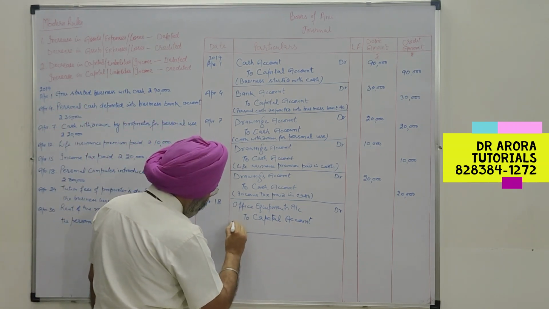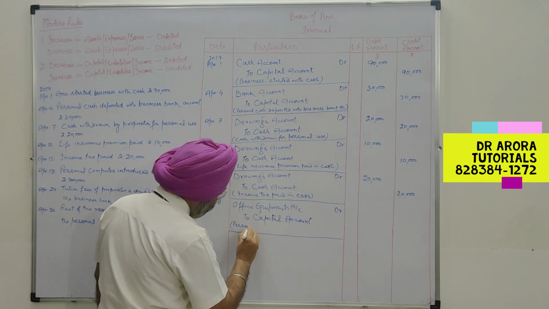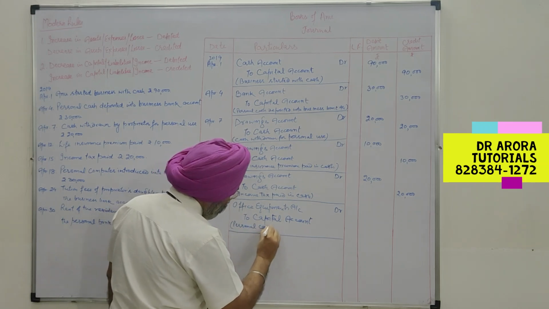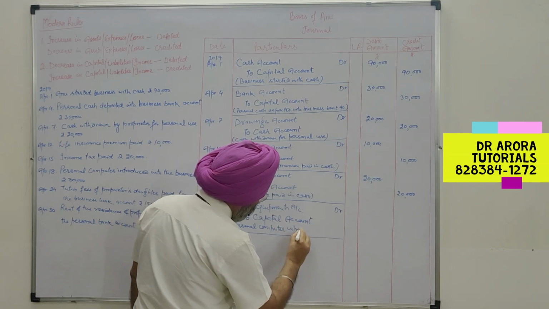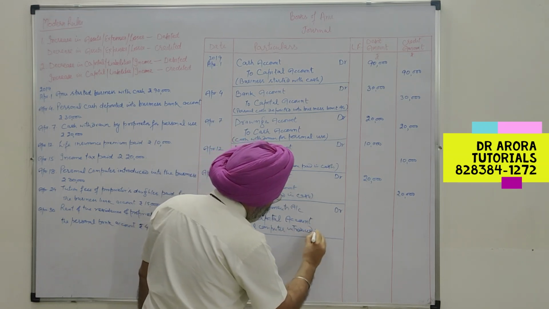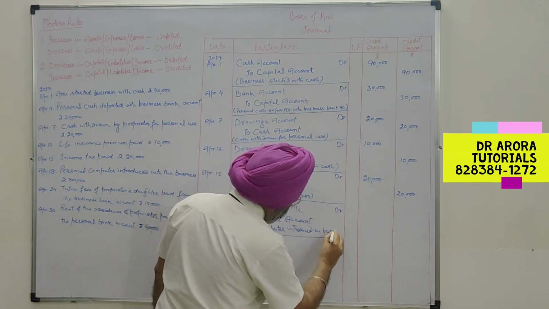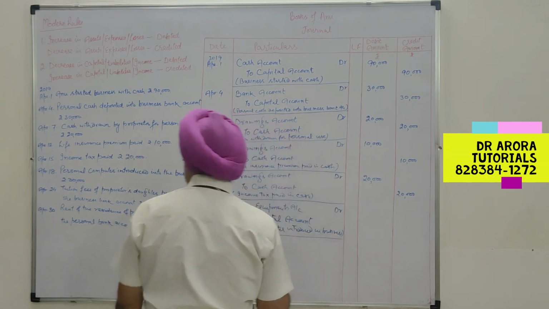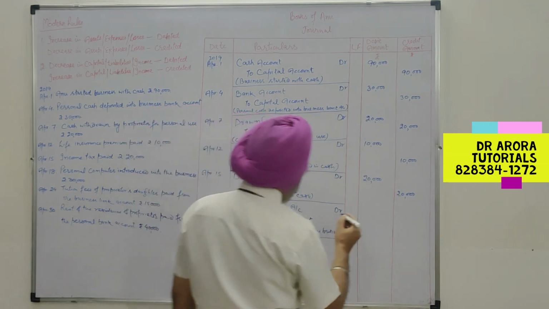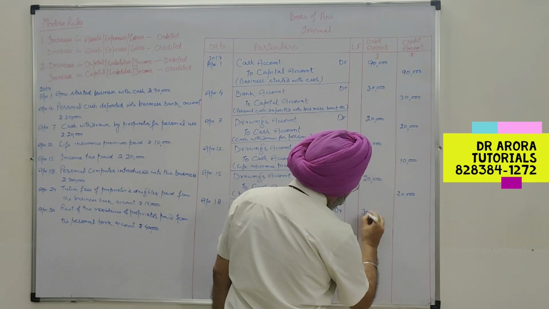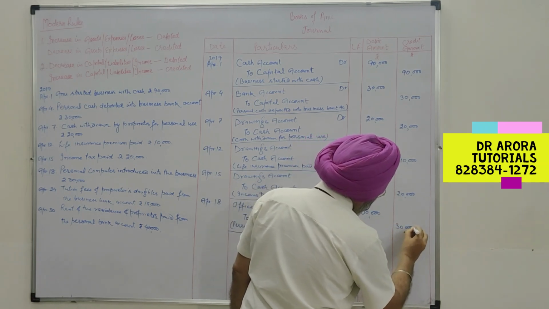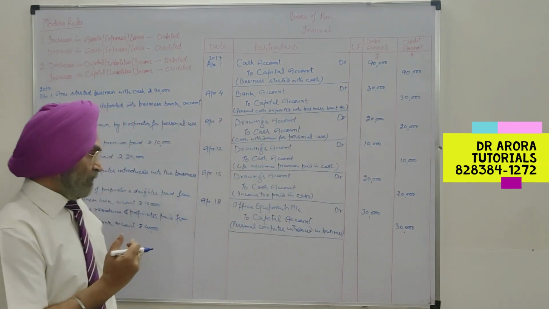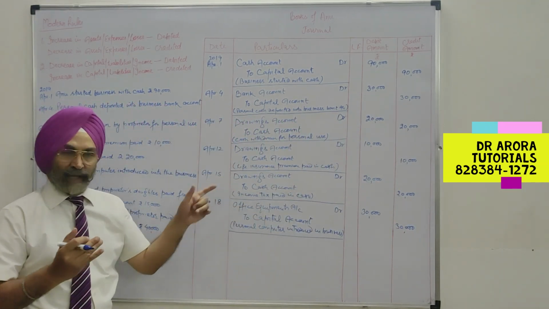Hence, personal computer introduced in the business. So this was worth rupees 30,000. So any personal item coming into the business will form additional capital.